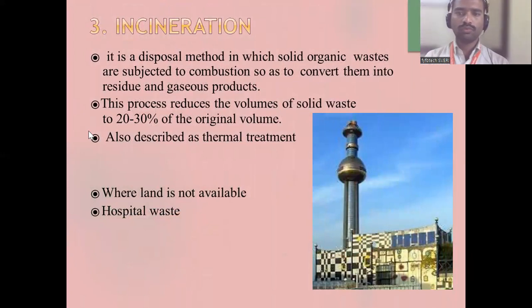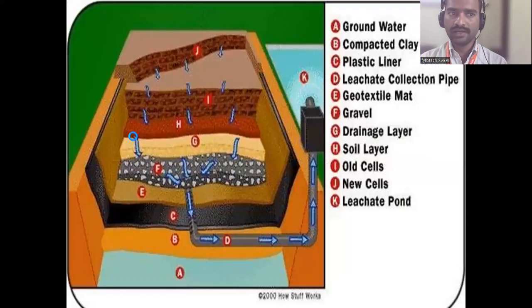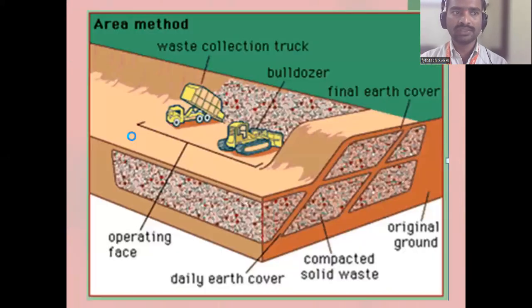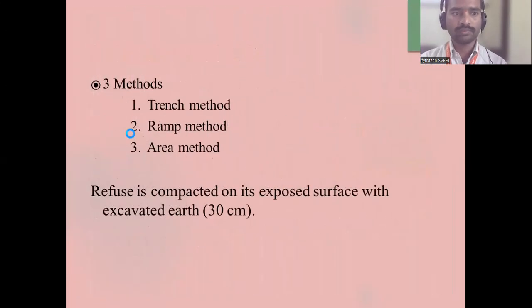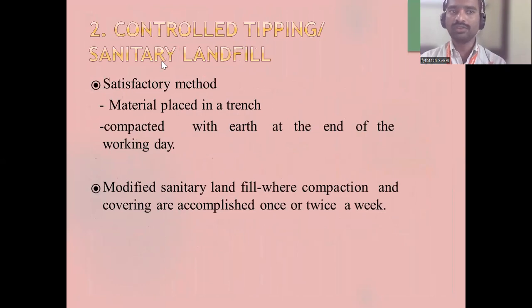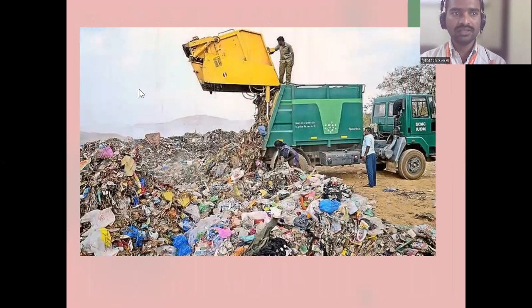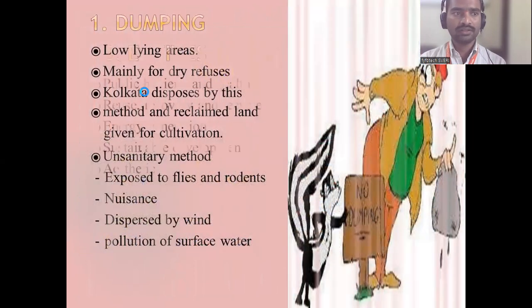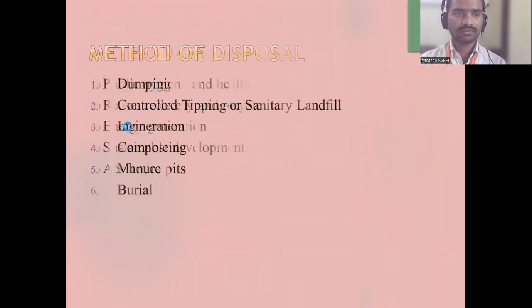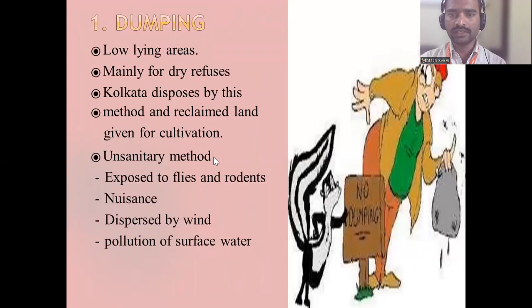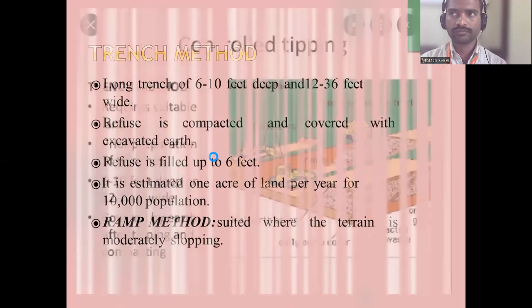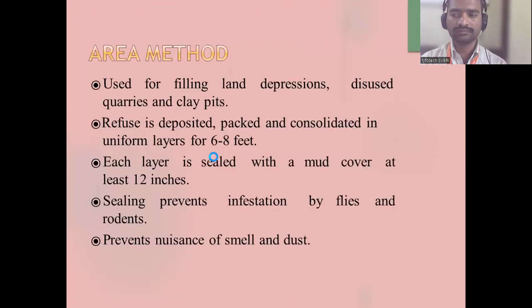Can you tell me what we have seen first? That is the dumping method. So the first method we have seen is the dumping method. Second is controlled tipping, or sanitary landfilling, which we have seen. First one is dumping. Second one is the controlled tipping method. So third is incineration, composting, manure. We will see. What is incineration? Can anybody tell me? What is incineration?